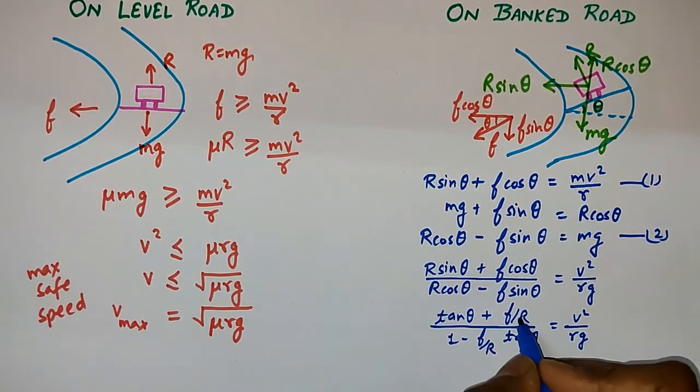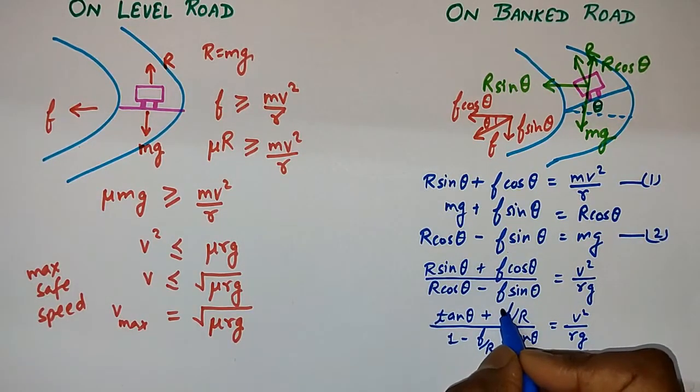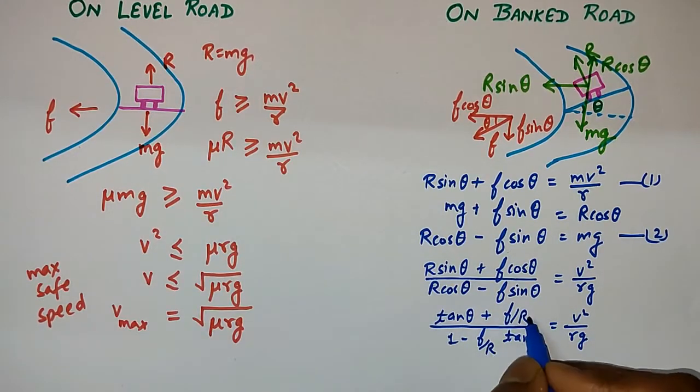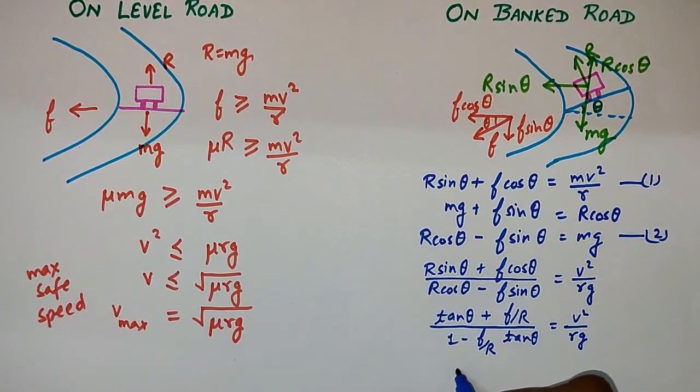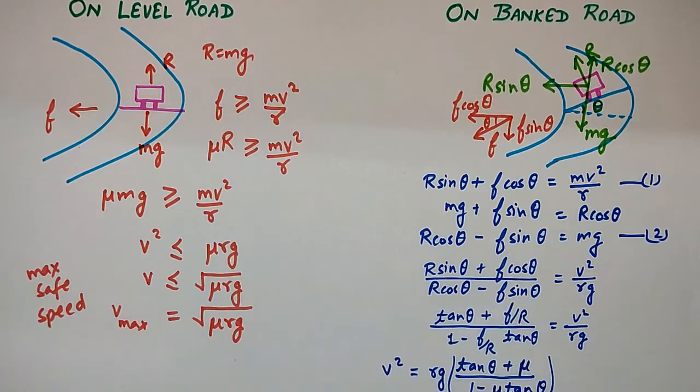Small f is friction and it is always equal to mu R. So when I put mu R here, R will be cancelled in these two fractions. So I will get tan theta plus mu upon 1 minus mu tan theta multiplied by rg, this one will be equal to v square.